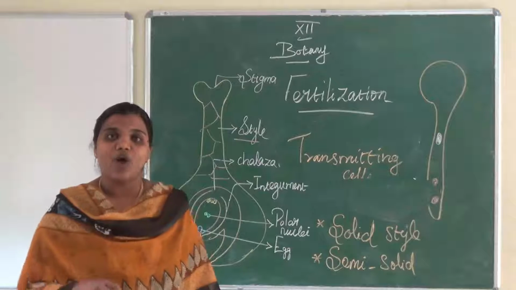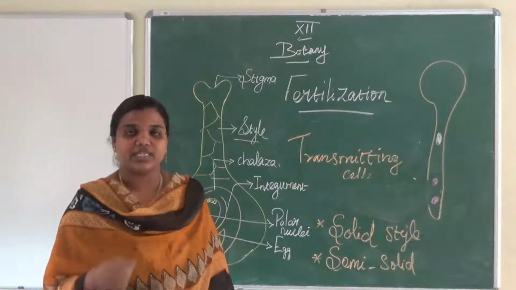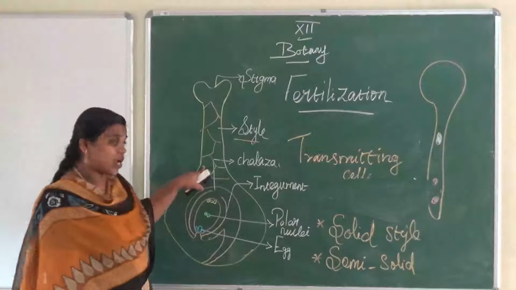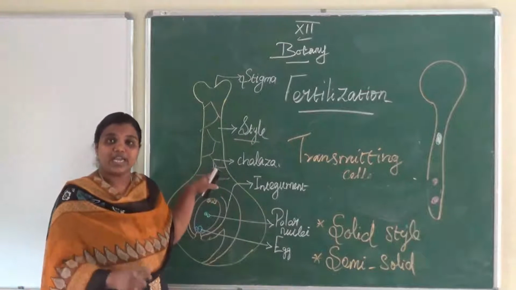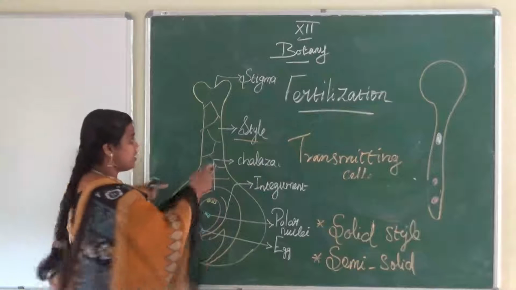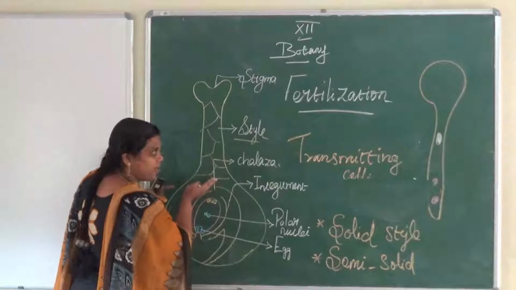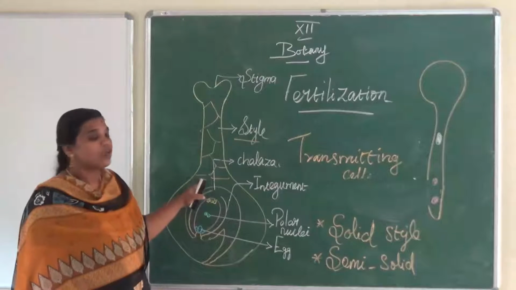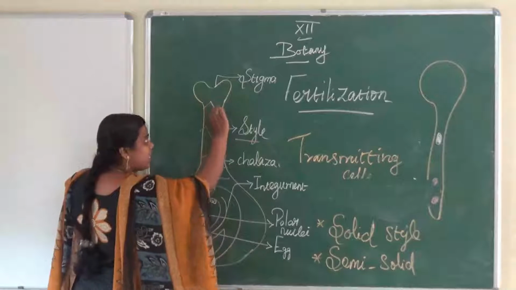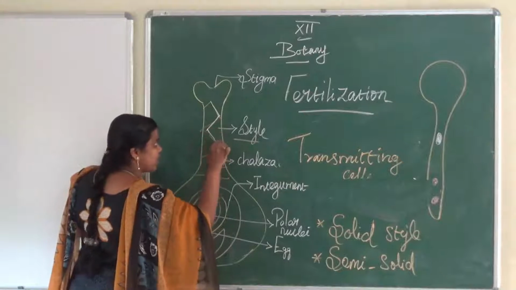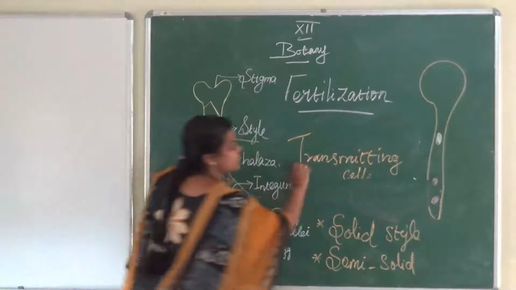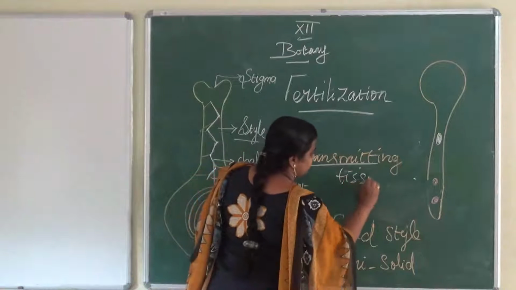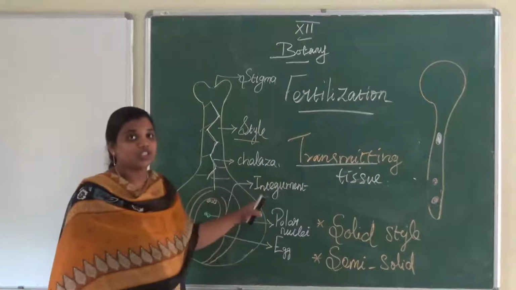Next one, solid style. It is commonly found in dicot plants. The transmitting tissue is made of highly specialized, elongated cells from the stigma to the base of the style. So it is a very thick arrangement, and the pollen tube grows through the inner cell spaces of the transmitting cells. So you have to say transmitting tissue.